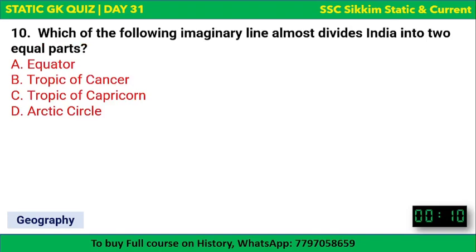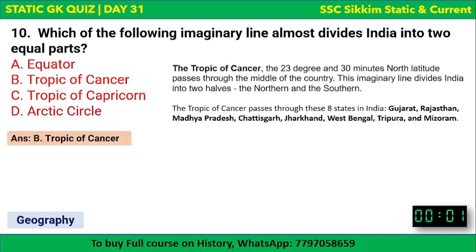Next question: which of the following imaginary lines almost divides India into two equal parts? I think everyone knows. Okay, the options are there. Your time begins now. Equator, Tropic of Cancer, Tropic of Capricorn, or Arctic Circle. Which imaginary line almost divides India into two equal parts? It's the Tropic of Cancer. Okay, so it's the 23 and a half degrees north latitude which passes through the middle of India. Okay, it divides India into two nearly equal halves, the northern and the southern.